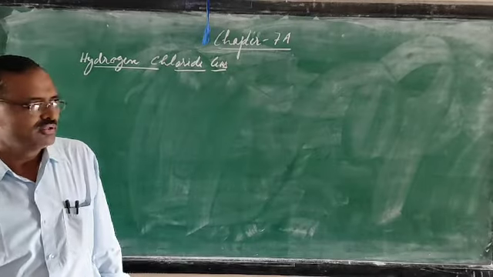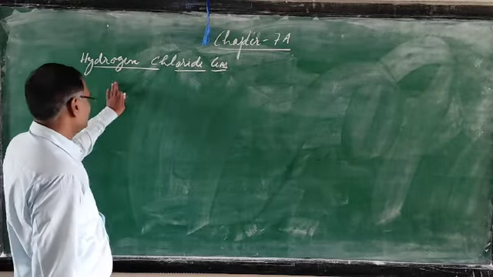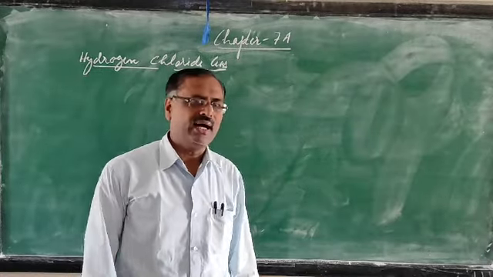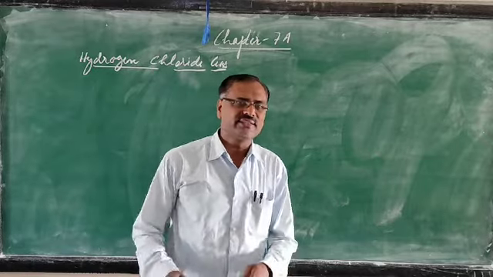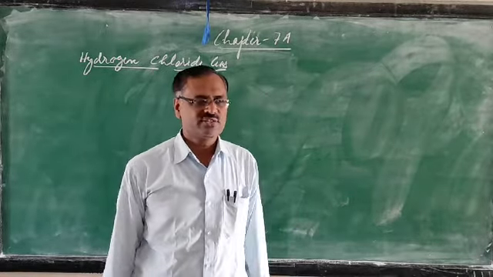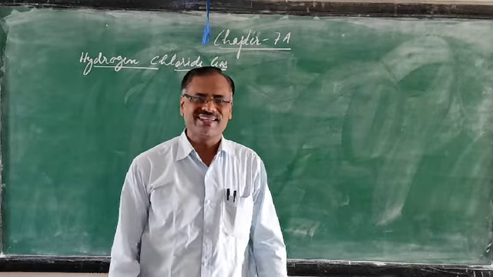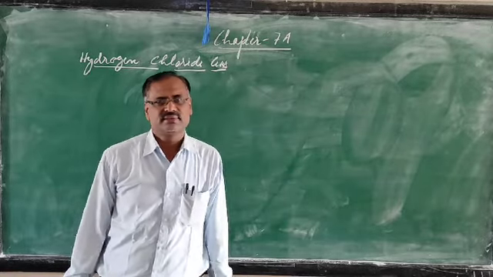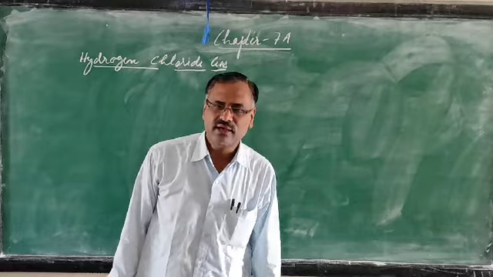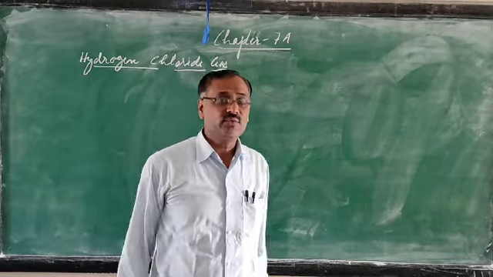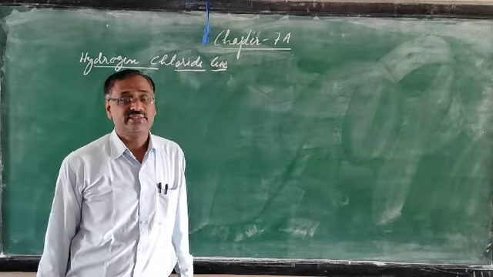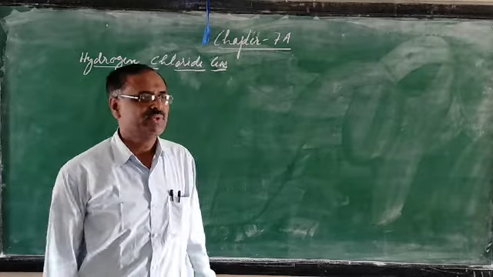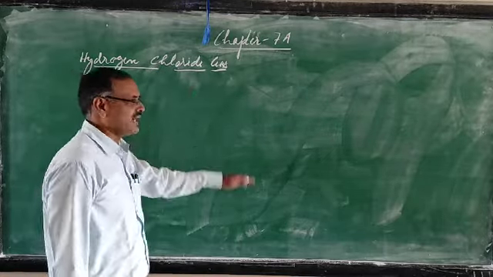So first of all, today we are going to discuss hydrogen chloride gas. I want to make clear that hydrogen chloride gas and hydrochloric acid are different. First of all, we prepare hydrogen chloride gas. When this hydrogen chloride gas is dissolved in water, it is called hydrochloric acid. Or you can say the aqueous solution of hydrogen chloride gas is called hydrochloric acid. That we will discuss afterward. Today we are going to study hydrogen chloride gas.